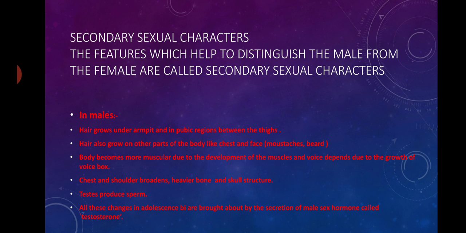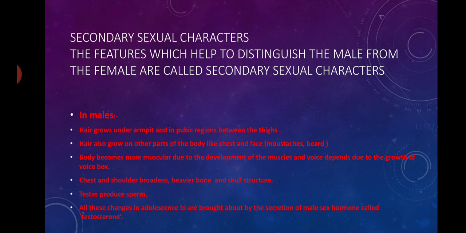We have learned in the previous chapter that testes and ovaries are primary sexual characters which help to distinguish the male from the female. And we have now learned that certain physical changes take place in adolescents. These physical changes are visible in both males and females. So the features which help to distinguish the male from the female are called secondary sexual characters.